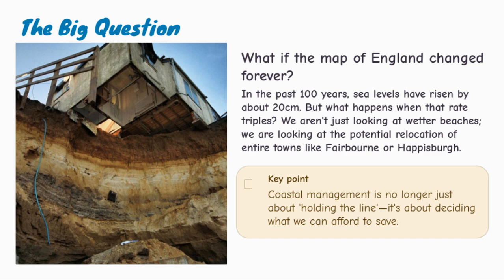The slide mentions places such as Fairborn and Haysborough. These are examples of communities facing difficult questions about the future because of coastal erosion and flood risk. The key point is, coastal management is no longer just about holding the line. It is about deciding what we can afford to save, what we should protect, and where we may need to adapt. These decisions are not just physical. They are social, economic, political, and emotional.